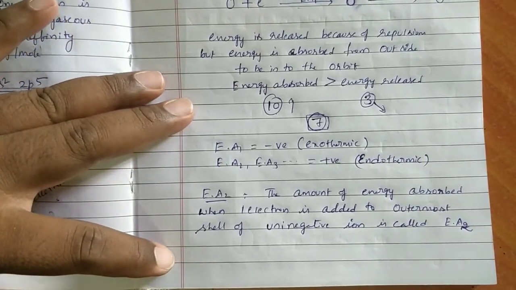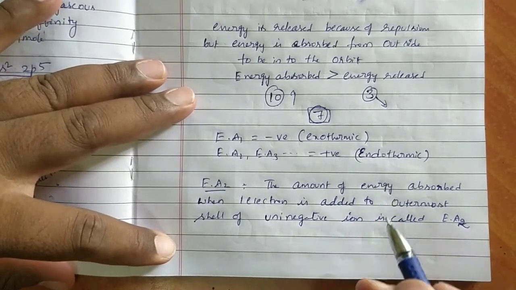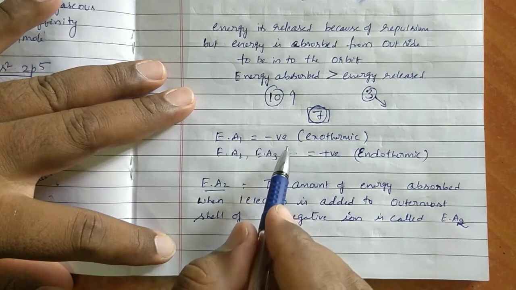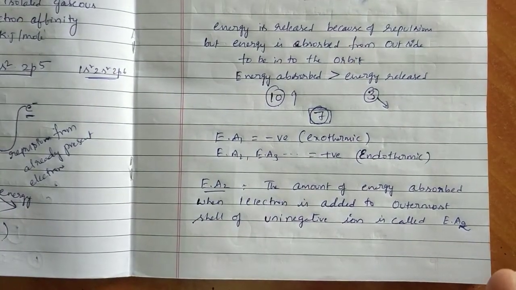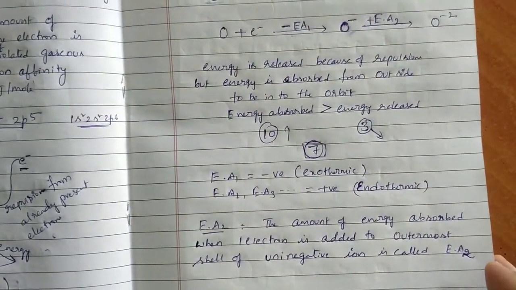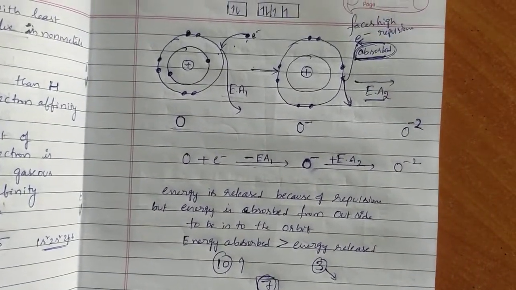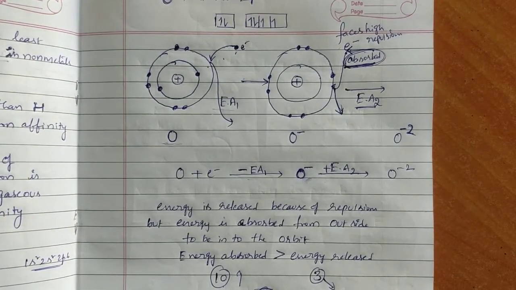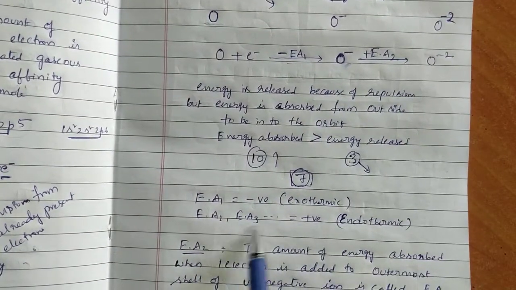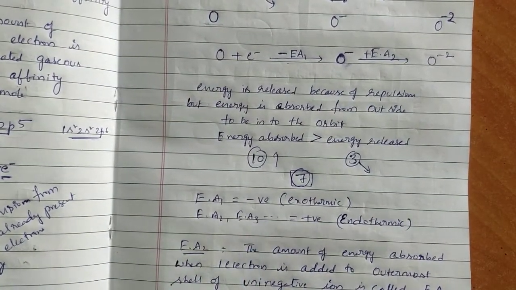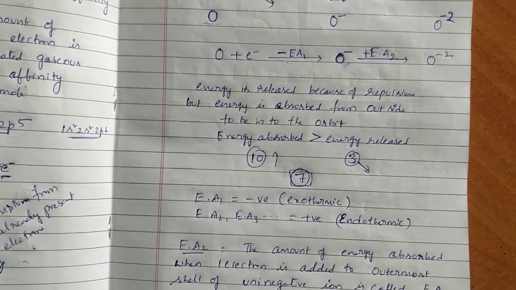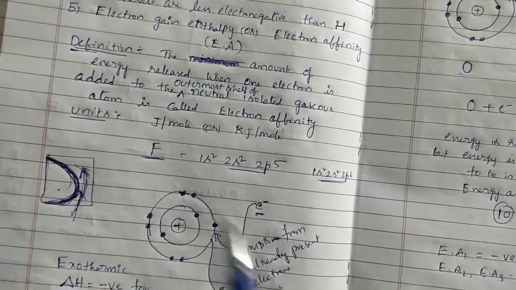Every time EA2 is positive value, EA3 is also positive value, EA1 only it is negative, exothermic. And the clear explanation is also understood. I hope you are clear about this concept. Why EA1 is negative, and EA2 and EA3 are positive. EA2, EA3 are positive, EA1 is negative, meaning energy is released in case of EA1, and in EA2, EA3 energy will be absorbed. That's why definitions are different.